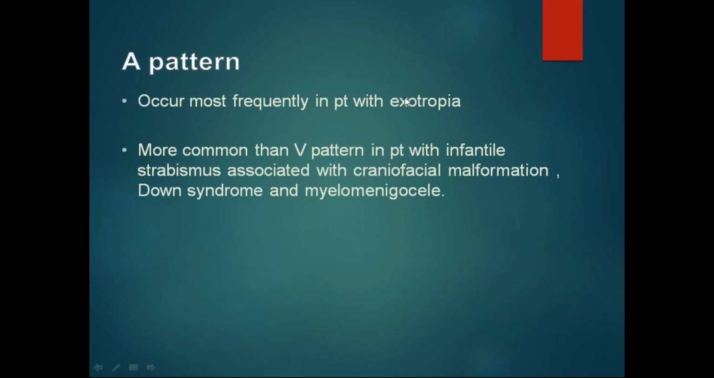A pattern most commonly occurs in patients with exotropia, and is more common than V pattern. A pattern is more common than V pattern in patients with infantile strabismus associated with craniofacial malformations. The most common congenital conditions associated with A pattern are craniofacial malformations, Down syndrome, and myelomeningocele. These three are the conditions most commonly associated with A pattern esotropia or exotropia.